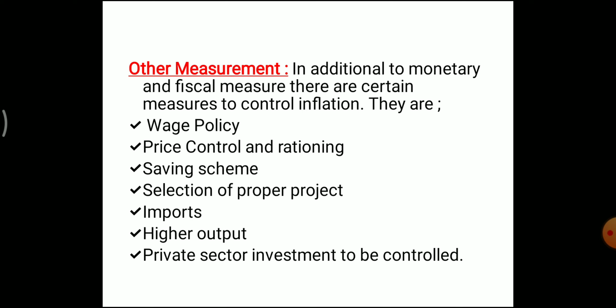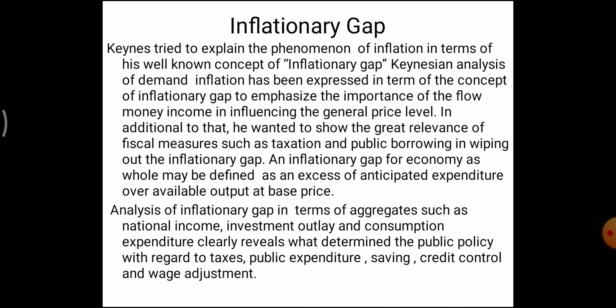So from the remedial measures, it is clear that it is not possible to rely on any one particular measure to control inflation. So next we move on to the inflationary gap.